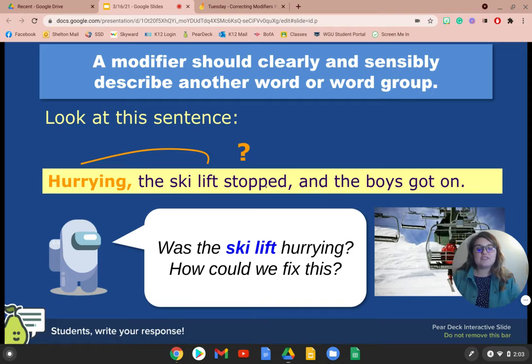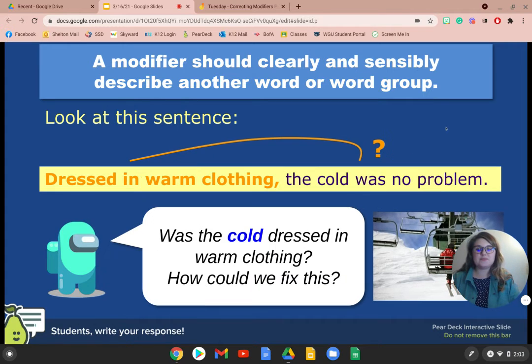Hurrying, the ski lift stopped and the boys got on. Well, was the ski lift hurrying? How could we possibly fix this sentence? Dressed in warm clothing, the cold was no problem. Was the cold dressed in warm clothing? And how could we fix this?